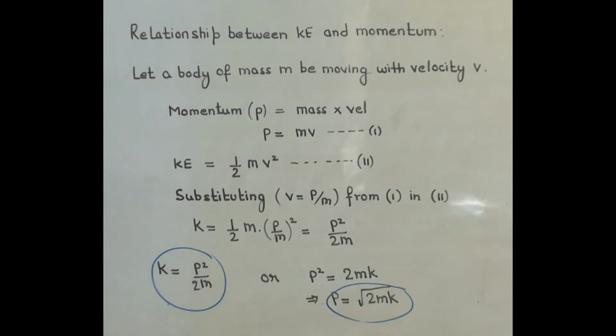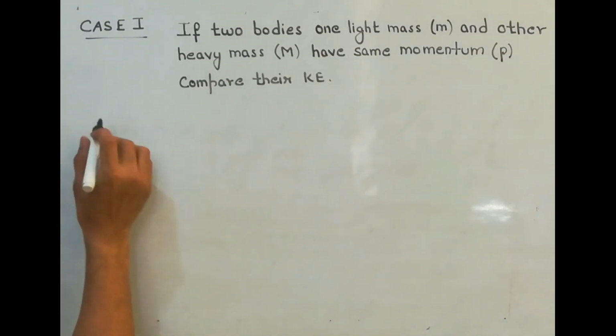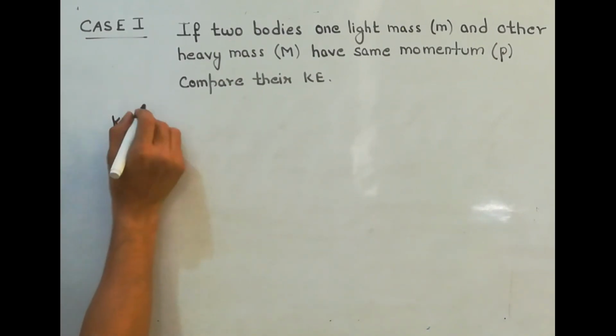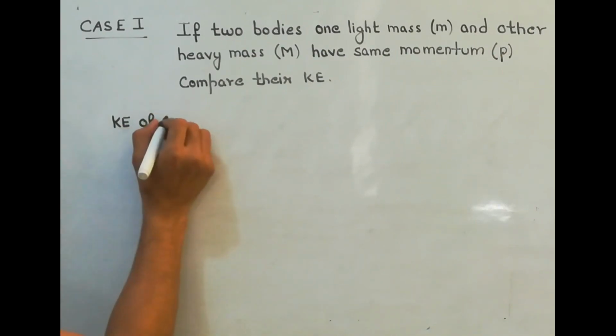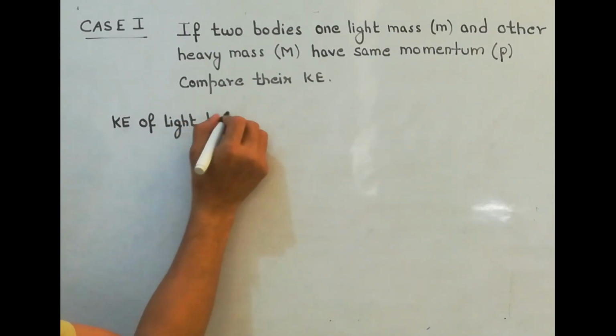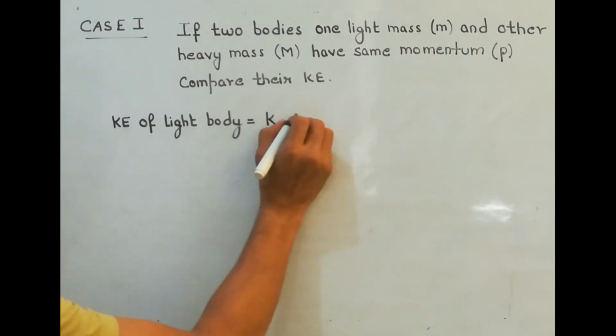So we will discuss these 2 cases here. 2 bodies, one is of light mass and the other one is of heavy mass, and they have same momentum, and now we have to compare their kinetic energy. Now let us calculate kinetic energy of the two bodies. So let us calculate kinetic energy of light body, K1.